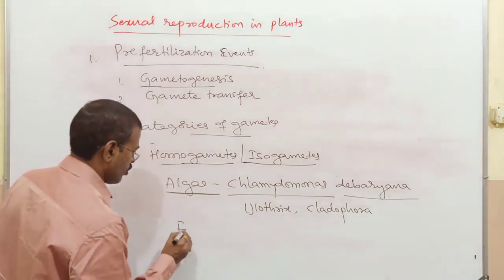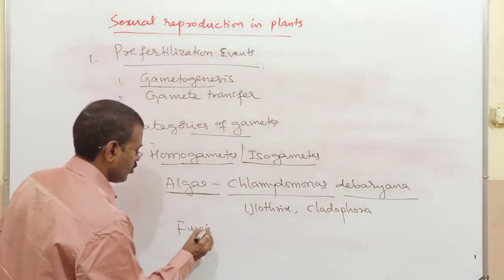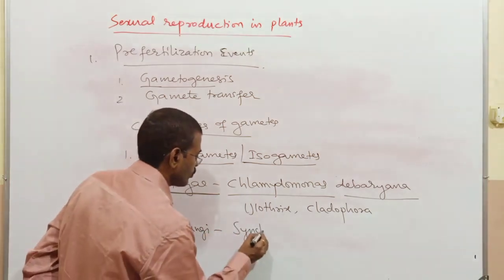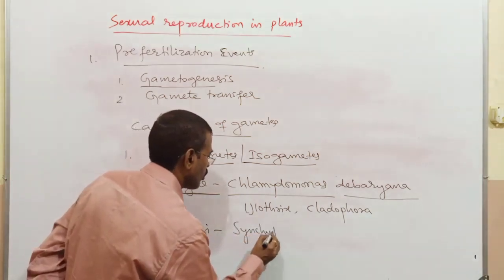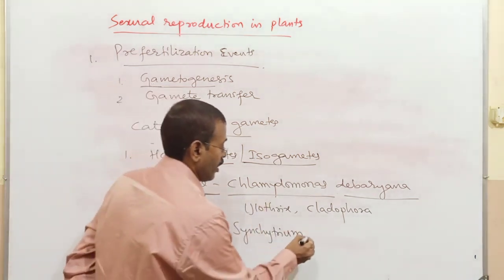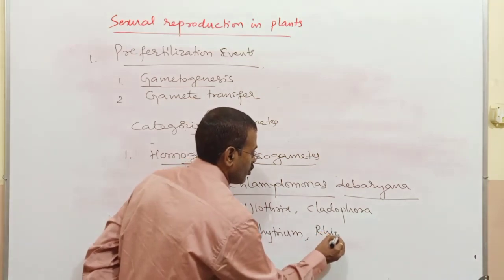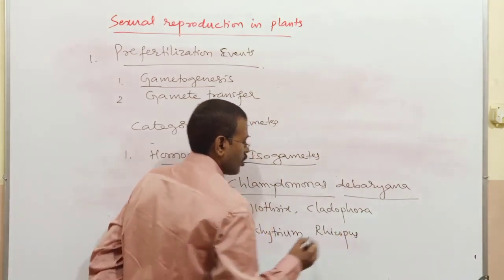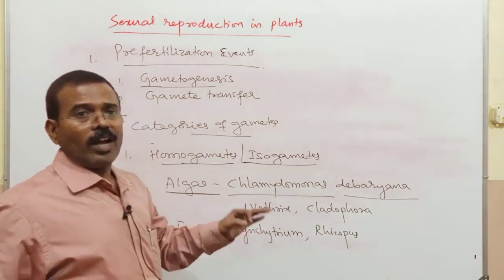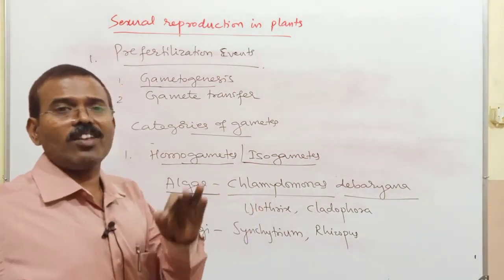In fungi like Synchytrium and certain species of Rhizopus, these produce identical, morphologically similar gametes.